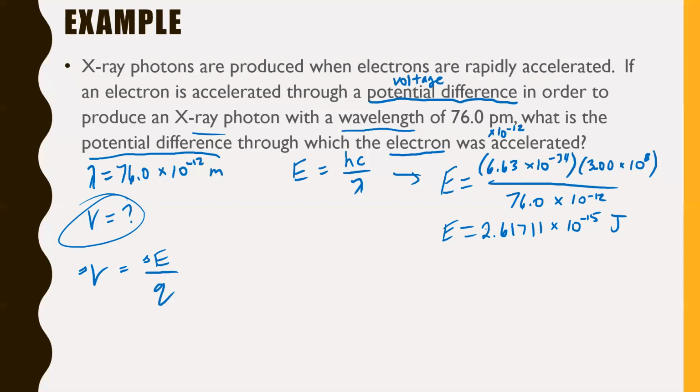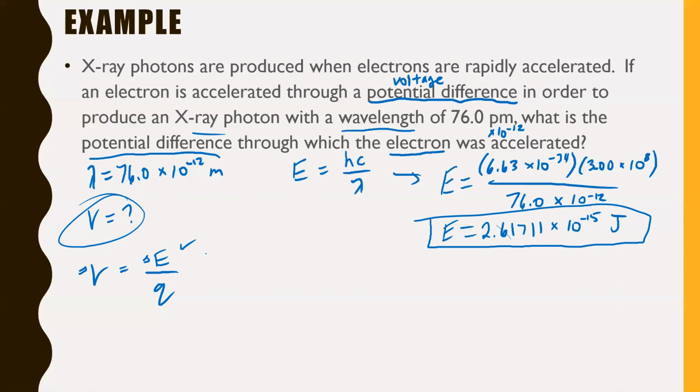Well, here's what's nice about this. This energy is the energy of our X-ray photon. Energy doesn't just come from nowhere. It has to be transferred from one form to another. This energy of this X-ray photon must have come from a change in energy of that electron being accelerated. So in other words, it went from having potential energy to kinetic energy, and that's what gave the energy to this photon. So therefore, this change in energy in our voltage formula is this energy that we found over here.